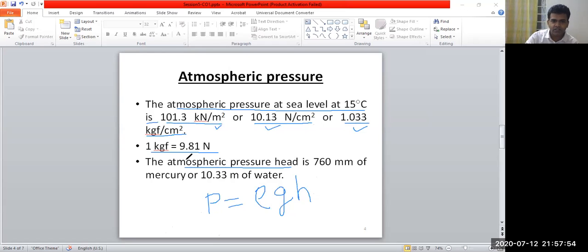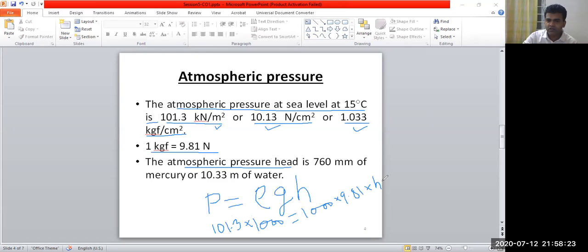So in SI unit it is 101.3 multiplied by 1000, in newton per meter square. That is equal to density, in case of water, density is 1000 kg per meter cube, value of g is 9.81, multiplied by h.